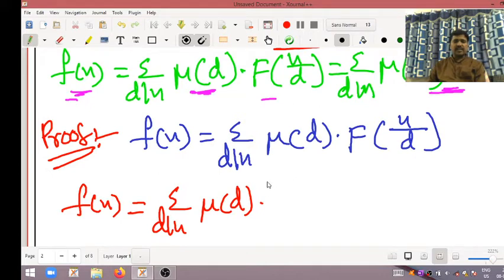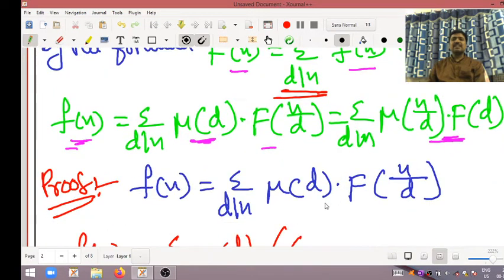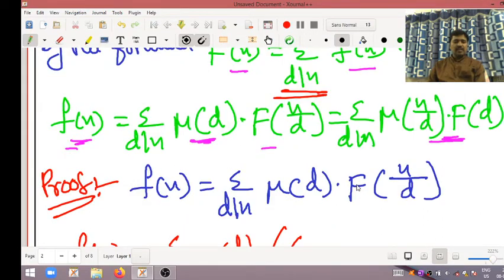So this value is nothing but summation c divides n divided by d of small f of c, where c divides n divided by d.